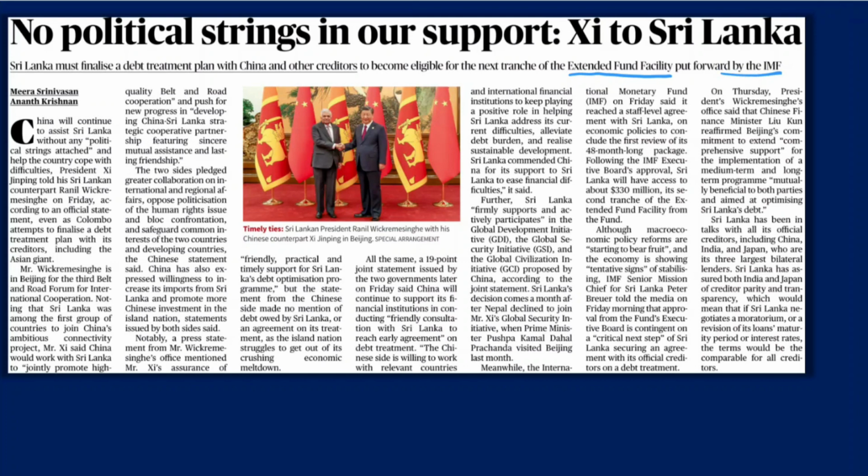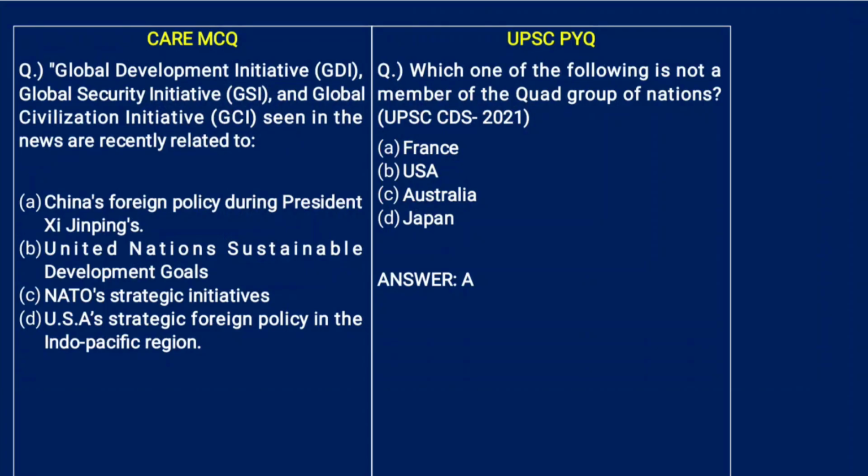Extended fund facility actually provides financial assistance to countries facing serious medium-term balance of payment problems. It may be due to structural weakness that needs time to address. To help these countries implement medium-term structural reforms, this extended fund facility is put forward by IMF. Now we'll get into the MCQ related to this article.